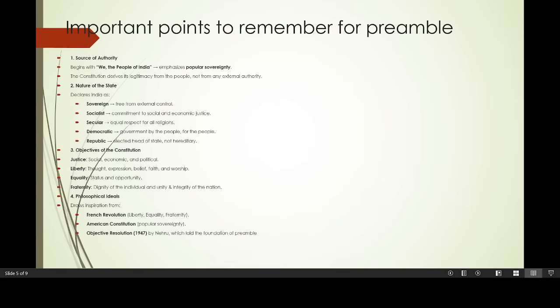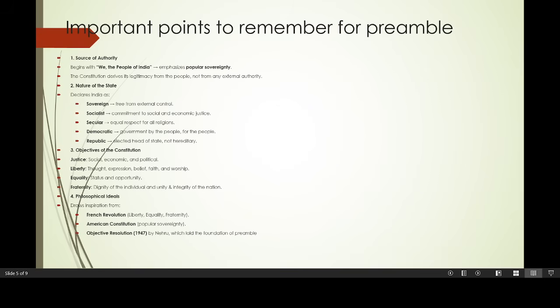I have already told you that you have to remember the preamble, so that when there is a question on justice, suppose they have given social, economic, political, and something else they have added. You have to remember it is only three things: social, economic, and political. Liberty: thought, expression, belief, faith, and worship. Equality: status and opportunity. Fraternity: dignity of the individual, and unity and integrity of the nation.